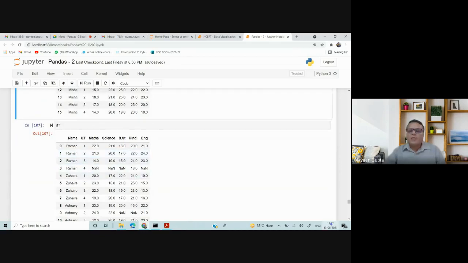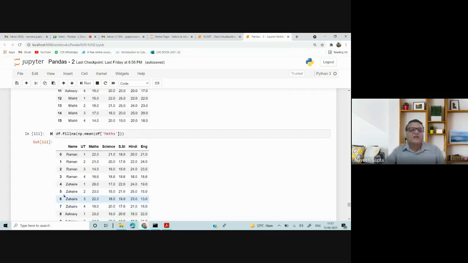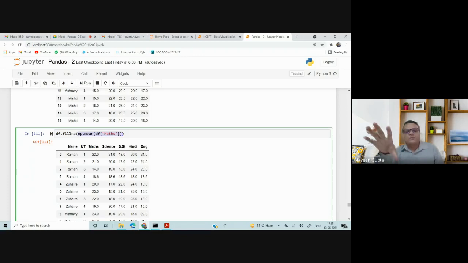This is my df, and for filling the missing value I write df.fillna. Now fillna is a function. np.mean is a function which will calculate the mean value of maths, and that will fill all the NaNs with the mean of maths. So you can see the 18.6 being filled here, 18.6 somewhere else as well. So all the NaNs can be filled with a mean value, or you can write here 0. So all the NaNs will be replaced with a 0. Is it clear how to use NaN?